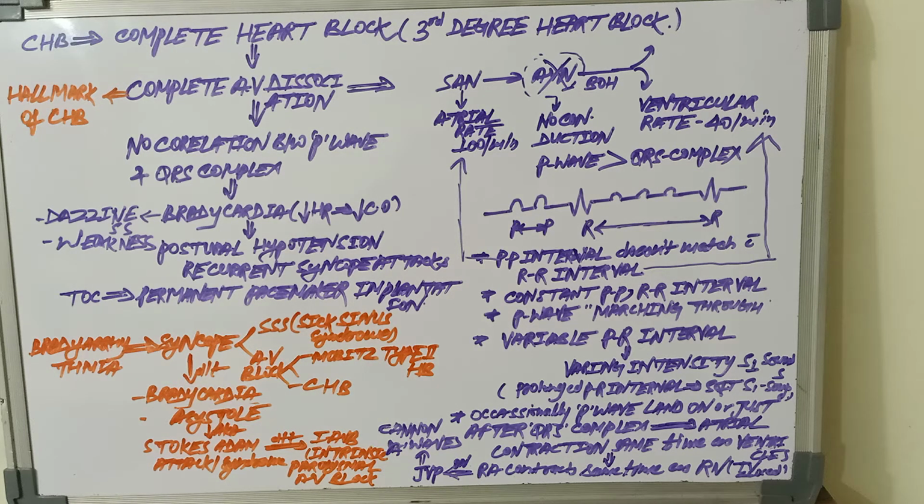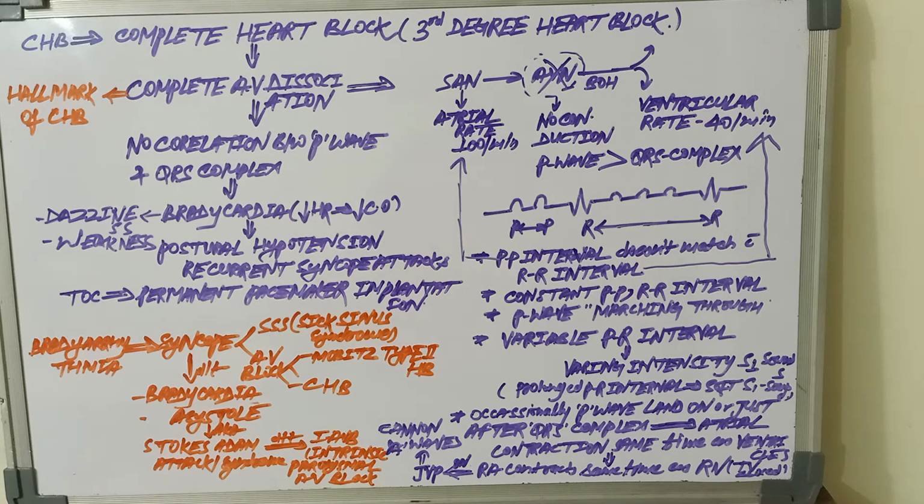And we know that PP interval reflects the atrial rate and RR interval reflects the ventricular rate. There is no matching or correlation between PP interval and RR interval. Next finding is a constant PP or RR interval on ECG. The other one is the P wave marching through.